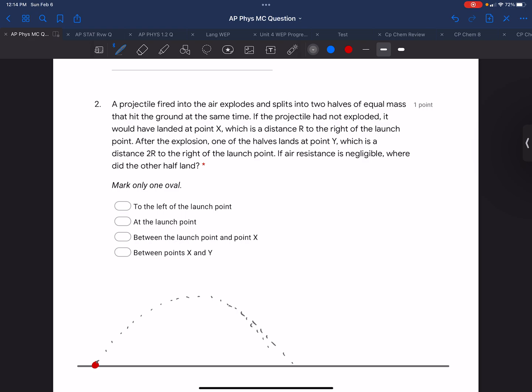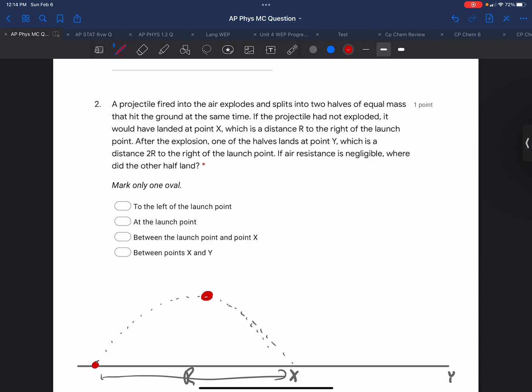If it had not exploded, it would land at point X. So this is point X, which is a distance r to the right of the launch point. But now when it explodes, one of the pieces lands at point Y, which is a distance 2r. So point Y is over here.